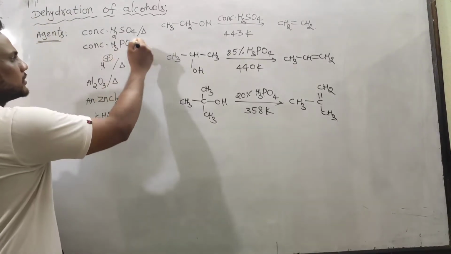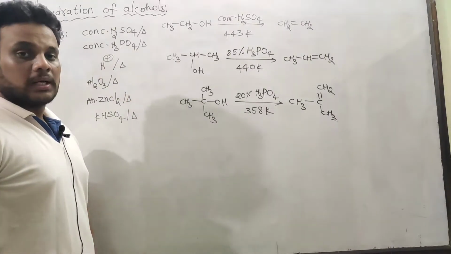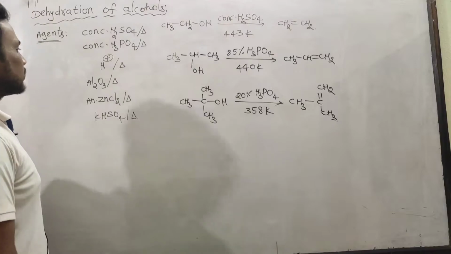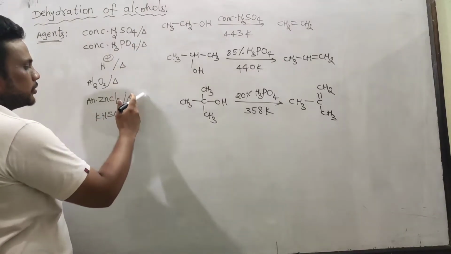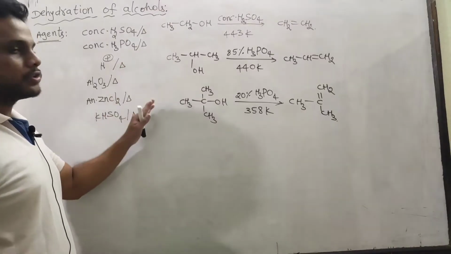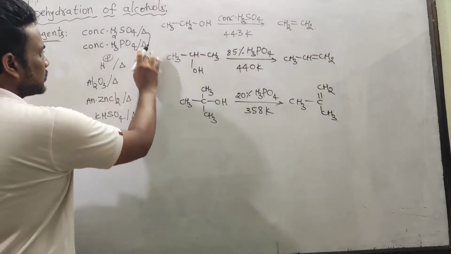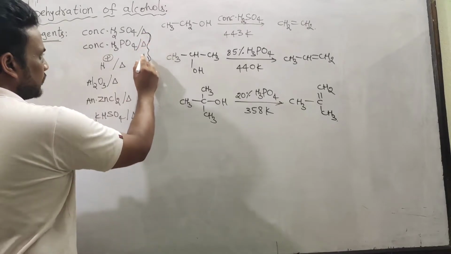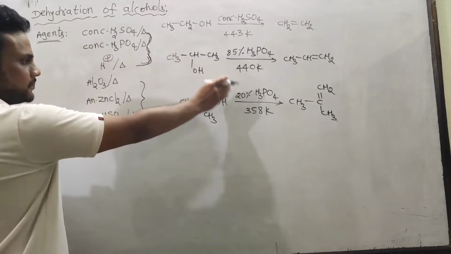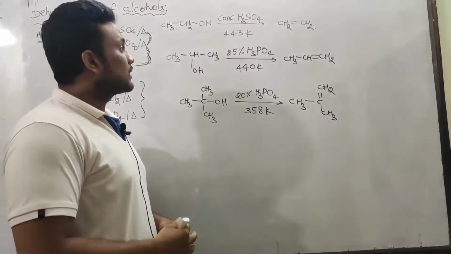All these are conditions for dehydration. Heating, high temperature, is required for dehydration. In addition to these, you can also use some other dehydrating agents, but there is a difference between these two sets. Let's see what the difference is later, but now just have a look at these three reactions.